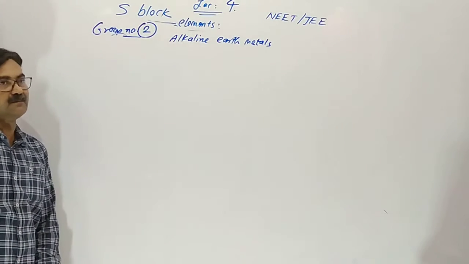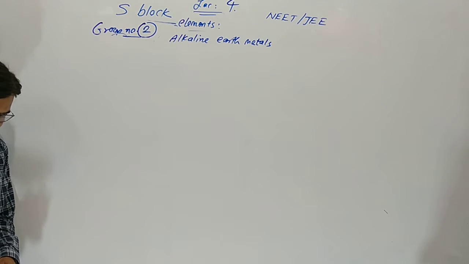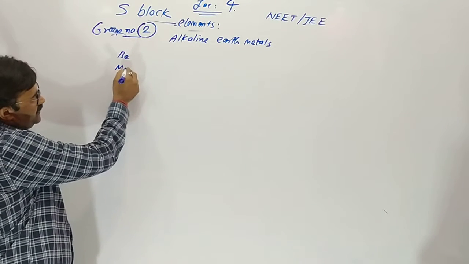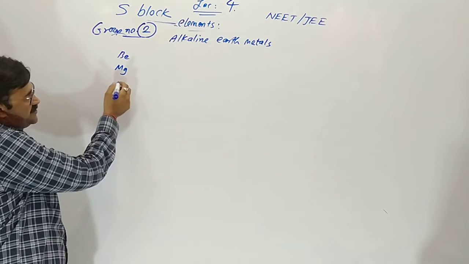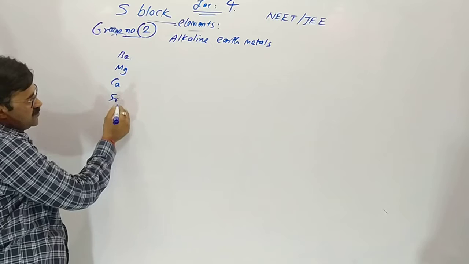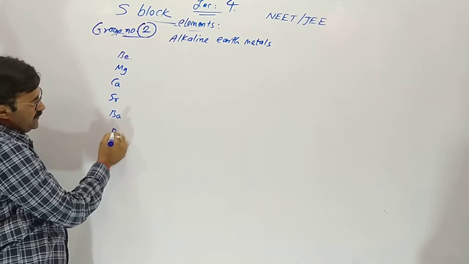Today we are in lecture number 4, group number 2 of S block elements, which is called alkaline earth metals. In group number 2, the elements are beryllium, magnesium, calcium, strontium, barium and radium.